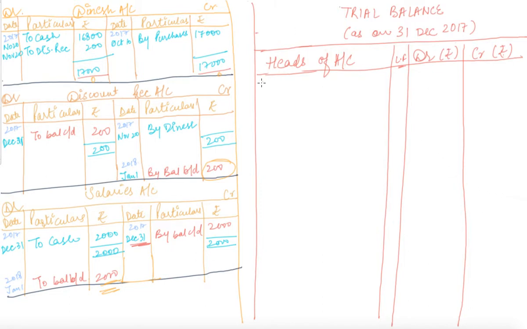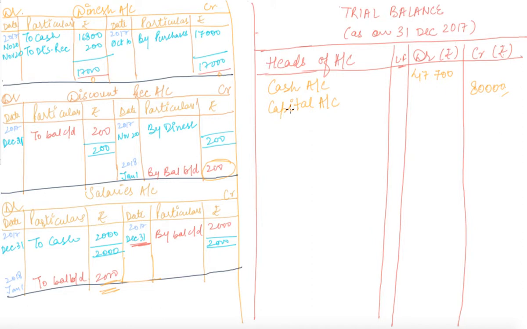Okay, so our first head was cash account, whose debit balance was 47,700, right? Our next head was capital account, whose balance will always be written under the credit balance, that is rupees 80,000 in this question.